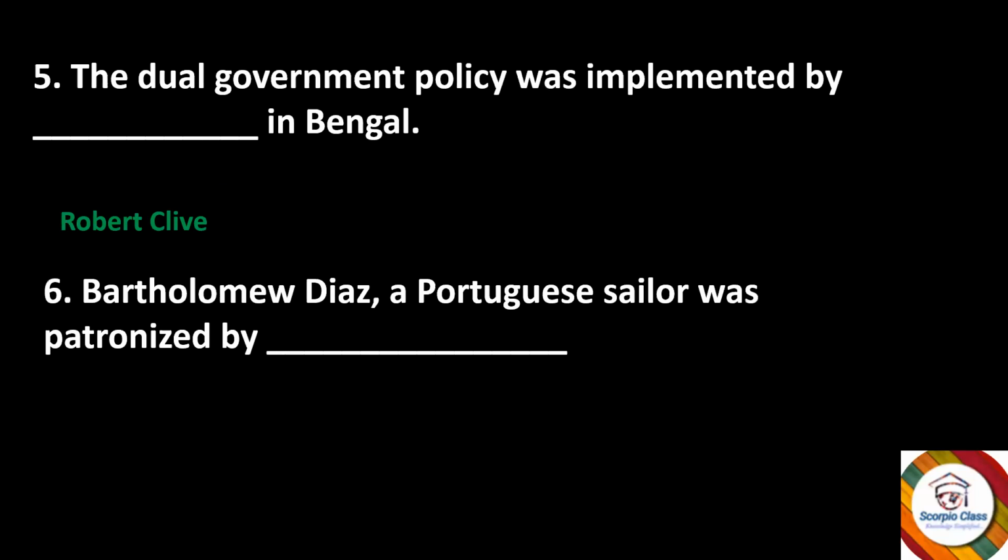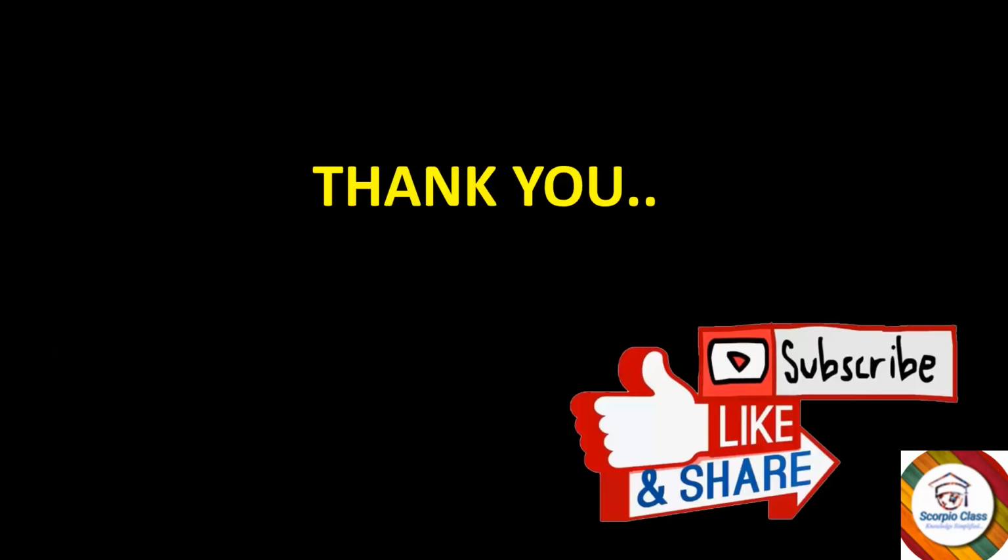The answer is Robert Clive. Next, Bartholomew Dias, a Portuguese sailor, was patronized by dash. The answer is Prince Henry the Navigator. So these were some of the questions and answers, a question bank of objective type questions from the first chapter of your history.